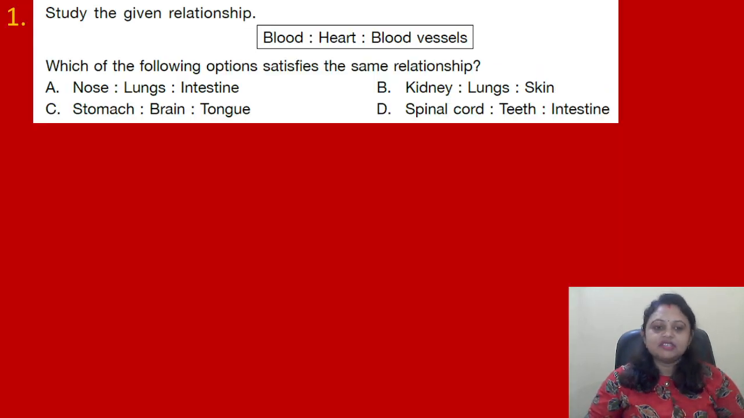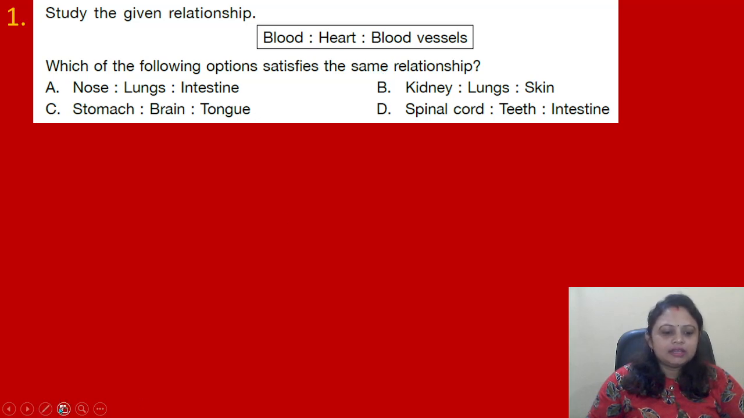Our first question, study the given relationship. Blood, heart, blood vessels. Which of the following options satisfies the same relationship? Option A, nose, lungs, intestine. B, kidney, lungs, skin. C, stomach, brain, tongue. D, spinal cord, teeth, intestine.